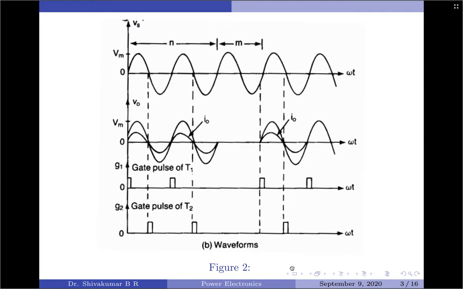Similarly, in the negative half cycle of the input supply, thyristor T2 conducts for the complete half cycle duration as it is triggered at alpha equals 0. Particularly, if you look at the diagram here, omega t at this instant will be pi. Hence, once again, the output waveform follows the input voltage waveform for the complete half cycle duration.